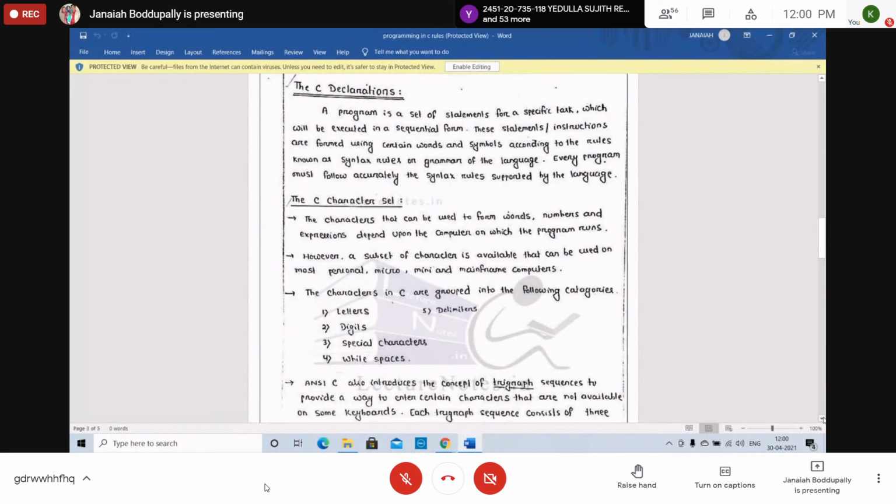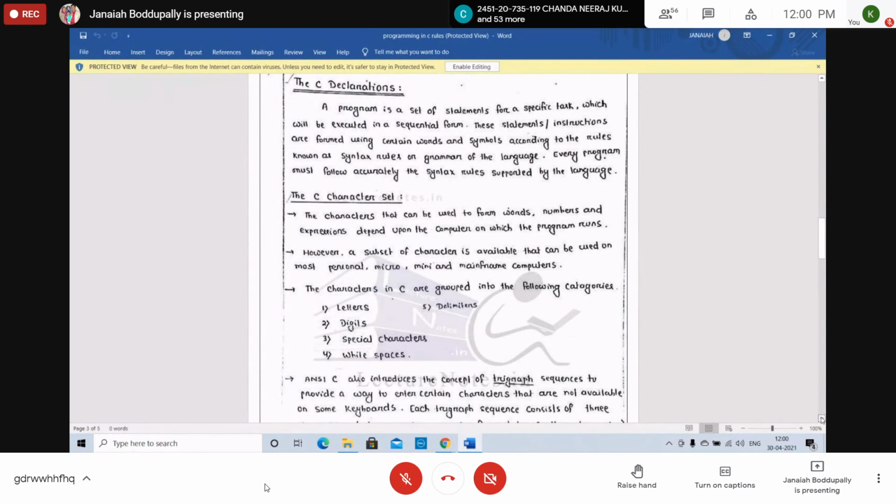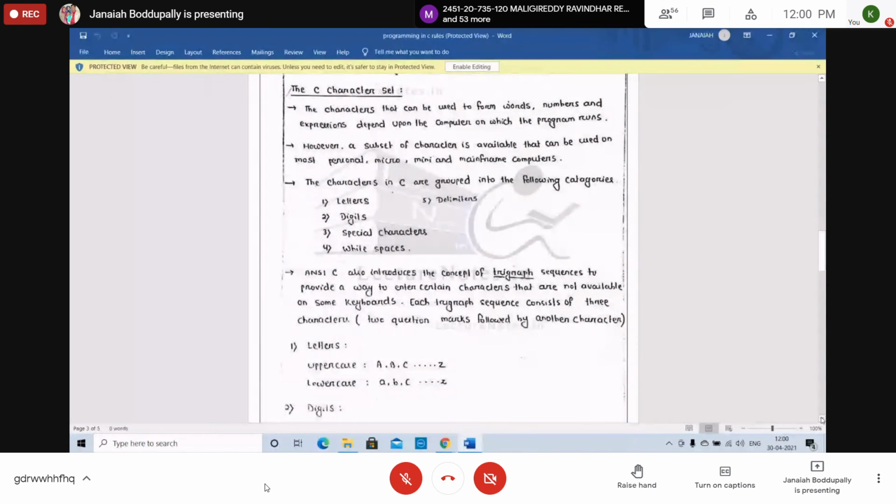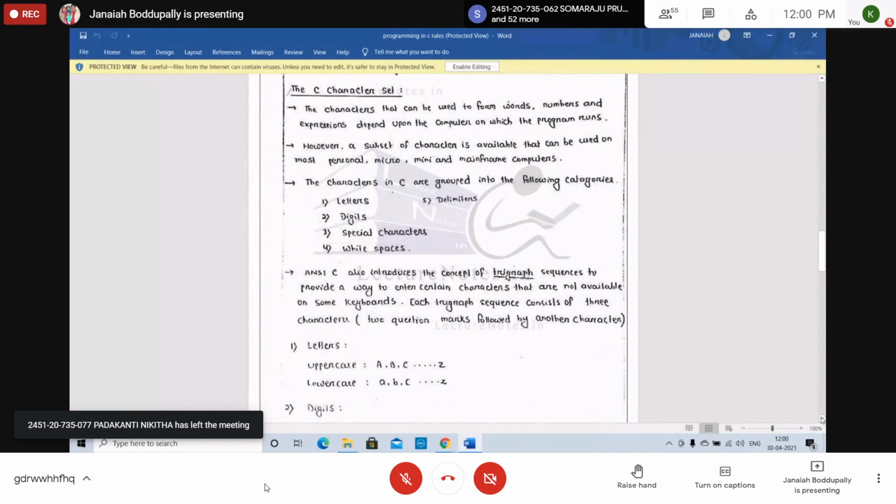See the characters in the C set. The following categories are there. Letters: one of the major parts of the C character set consists of letters, all English letters only. Digits: we can use 0 to 9, and using the digits we can form any number. Special characters like comma, double quote, semicolon, colon, percent symbol, ampersand. There are some special characters we use in C language. I will give the list of all those. White spaces, just blank space.